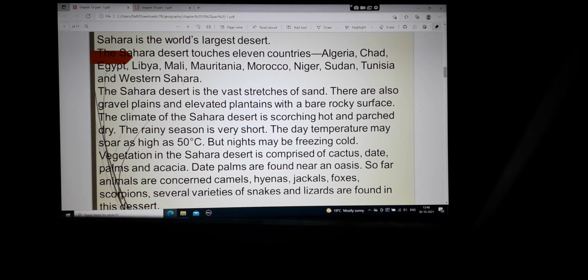The Sahara Desert is vast stretches of sand. You will find nothing except sand in this region. Sand means रेत. There are also gravel plains and elevated plateaus with a bare rocky surface. So plantain means plateaus. So not only